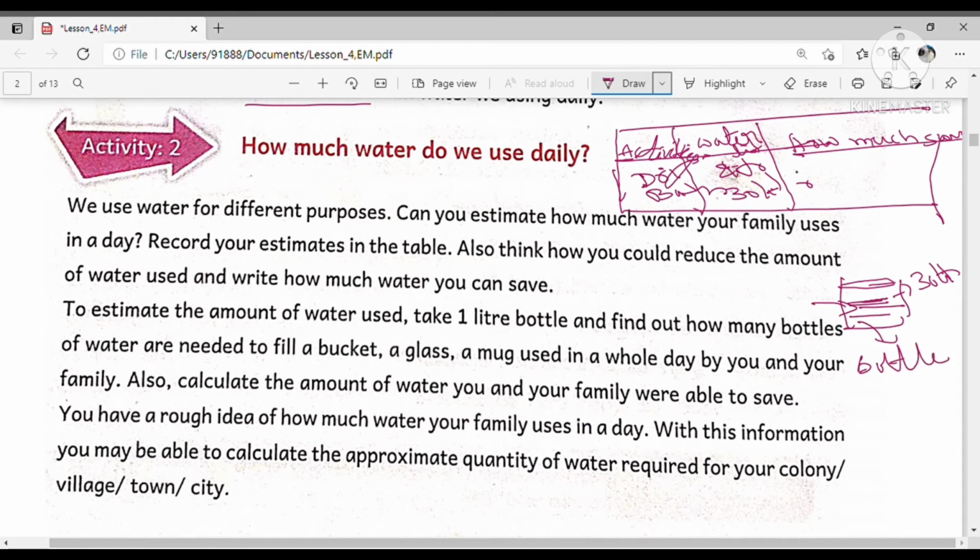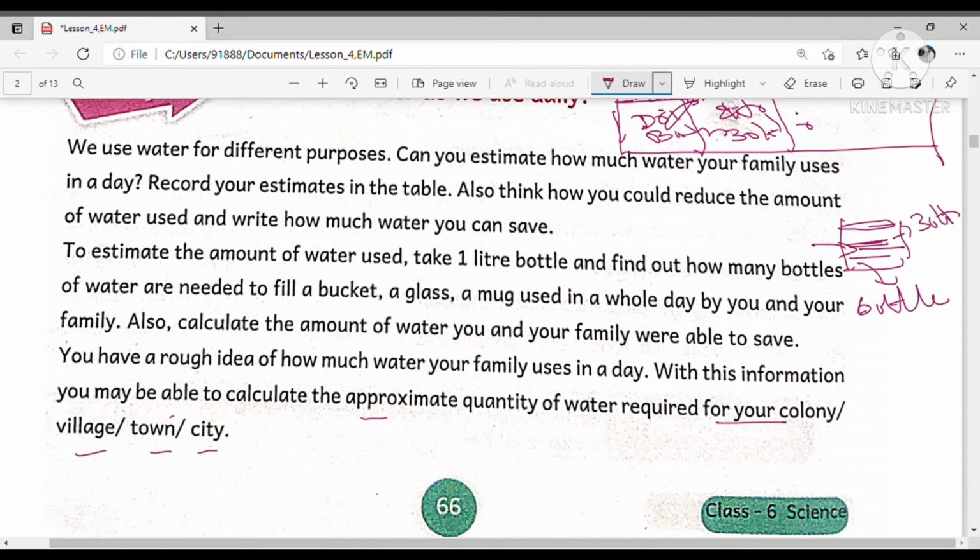Also calculate the amount of water you and your family were able to save. You have a rough idea of how much water your family uses in a day. With this information, you may be able to calculate the approximate quantity of water required for your colony, village, town or city. That means for the place where you are living, you will calculate like this.